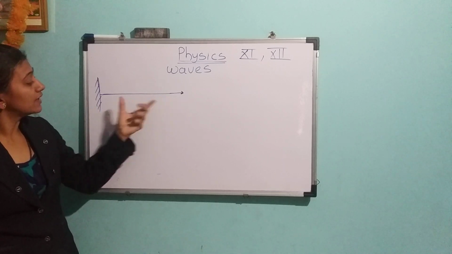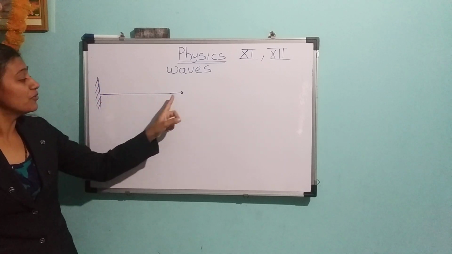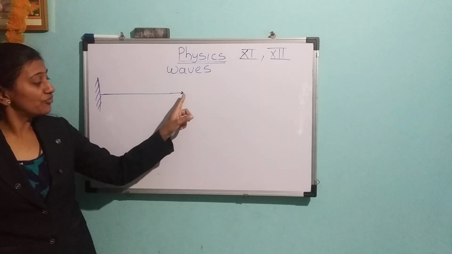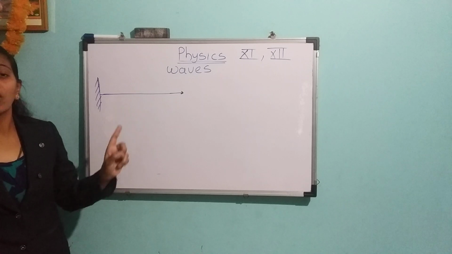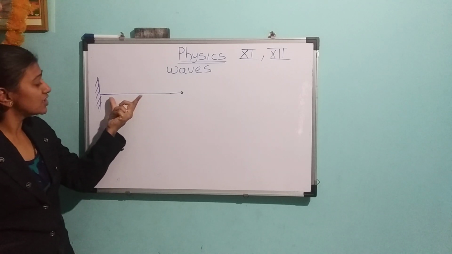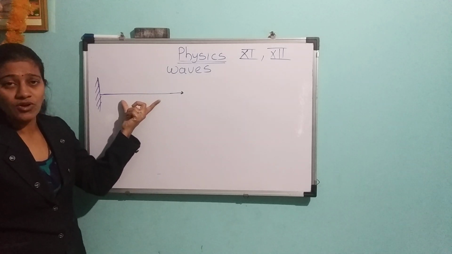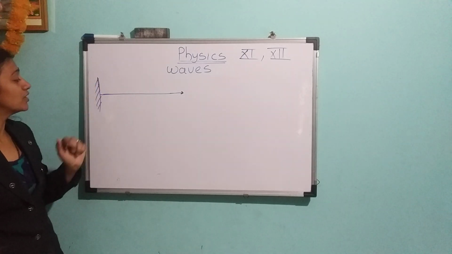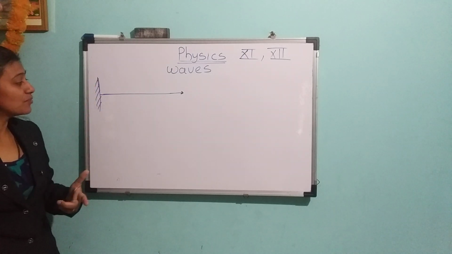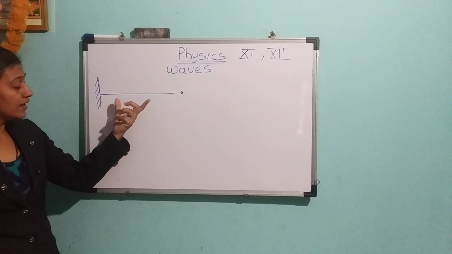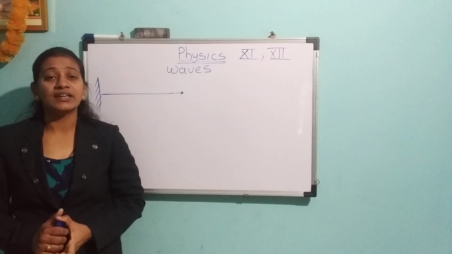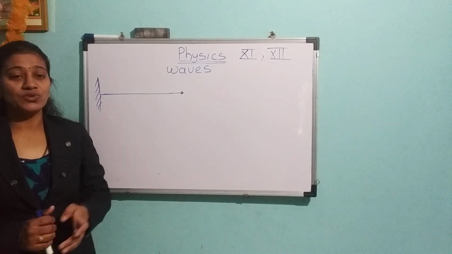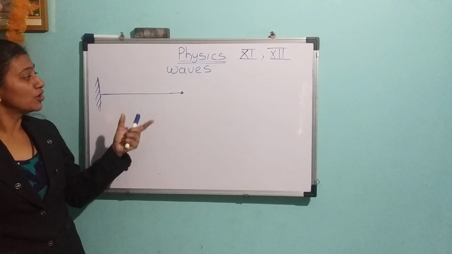This rope is connected to the rigid support, and when we give a jerk to the free end of the rope, it is going to oscillate. That means the oscillation of the mass of the rope connected to the rigid support, and the elastic properties of the material are intimately connected to harmonic oscillation. So these things we are going to learn.